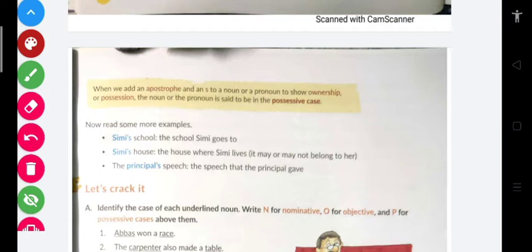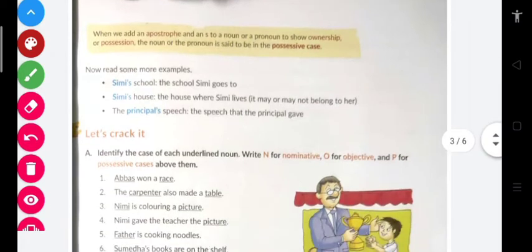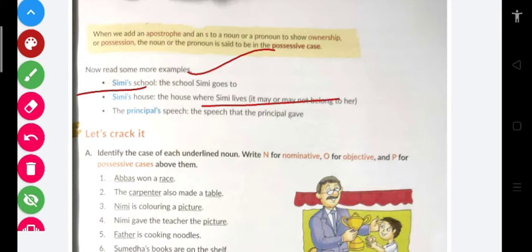Okay, now read some more examples. Simi's school means the school Simi goes to. Okay, it means that she is not the owner of the school. Simi's school means the school where she goes to. Okay, Simi's house means the house where Simi lives. It may or may not belong to her.